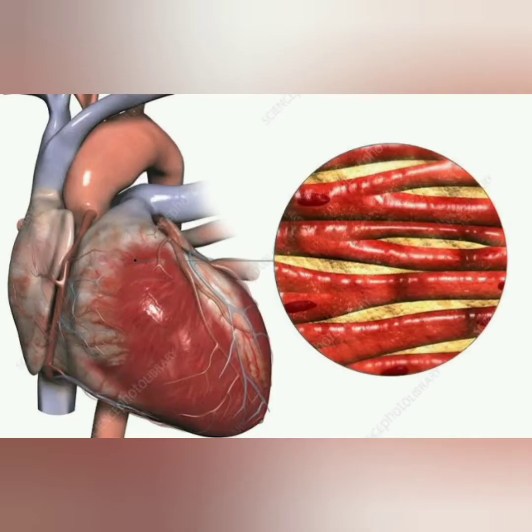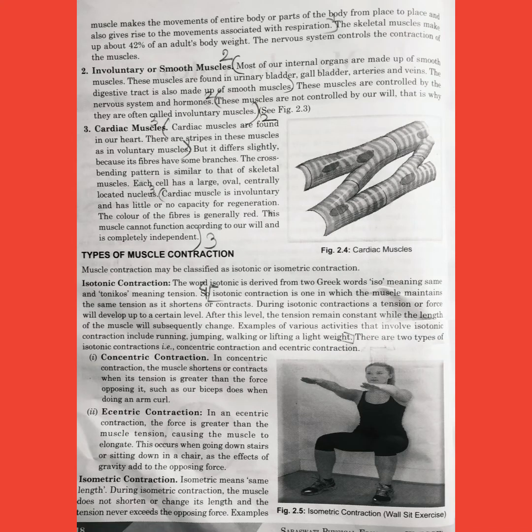The next one is cardiac muscle. These muscles are found in our heart, and there are stripes in these muscles as in voluntary muscles. But it differs slightly because its fibers have some branches. In these muscles, we can see a large oval and centrally located nucleus. Cardiac muscle is also involuntary as we cannot control it by our will, and has little or no capacity for regeneration. Next is types of muscle contraction.